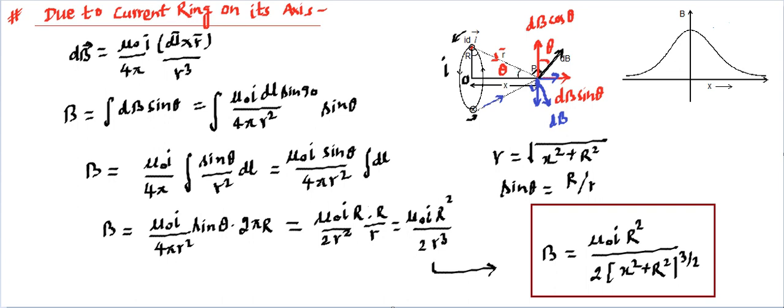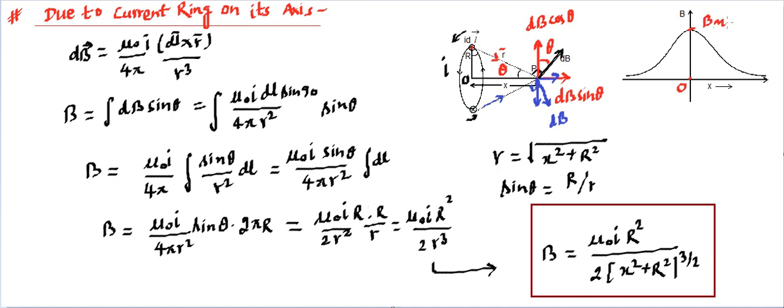And if we plot the graph, then you'll find the graph comes out to be some sort of this that has been shown over here. The magnetic field along the x, then this is the origin, that is x equal to 0, so that was the center of the ring. So if you go one side, then the magnetic field decreases, and it becomes 0 after a long distance. And if we come to the left side of it, it behaves very similarly, right? So that's how the magnetic field magnitude has been plotted with respect to x, and you'll find the maximum value is at the center, so that's b max.